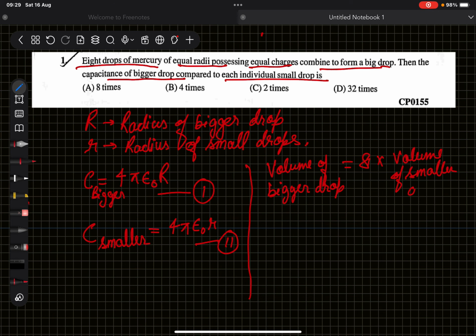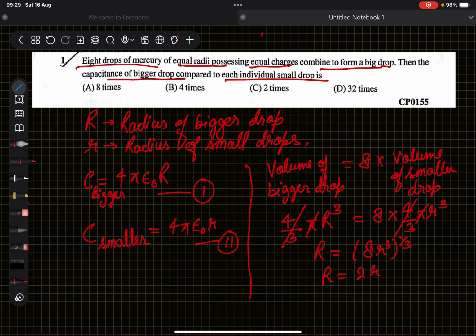So the volume of the bigger drop is 4 upon 3 pi R cube, because it is a sphere, and 8 into 4 upon 3 pi small r cube. And 4 upon 3 pi will be cancelled out. So R will be equal to 8 r cube to the power 1 by 3. That is R equal to 2r.